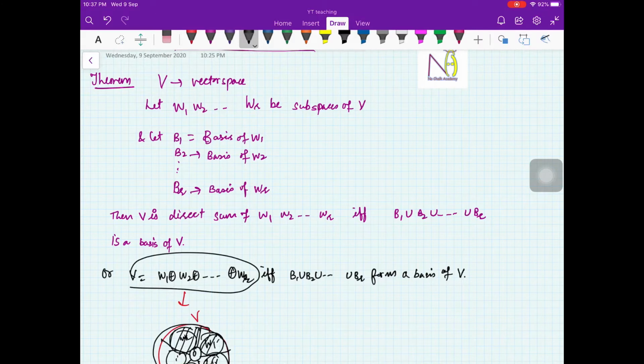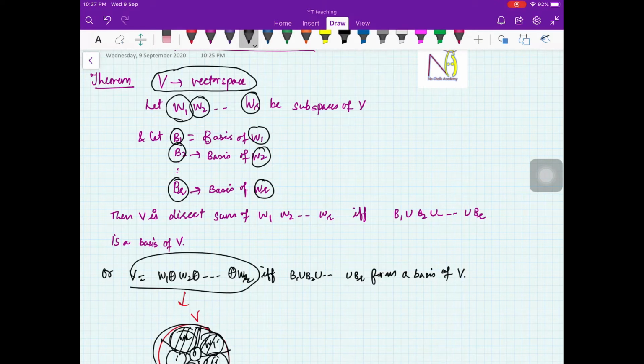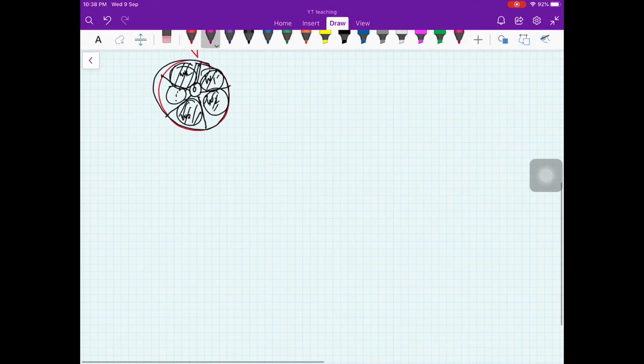Is the statement clear to everybody? We start with the vector space V, we have subspaces W1, W2, up to WR, then a basis B1 for W1, a basis B2 for W2, and a basis BR for WR, and we are saying that V is the direct sum of W1, W2, up to WR if and only if B1 union B2 union BR is a basis for V. Let me prove this. The proof is not long, but very simple.